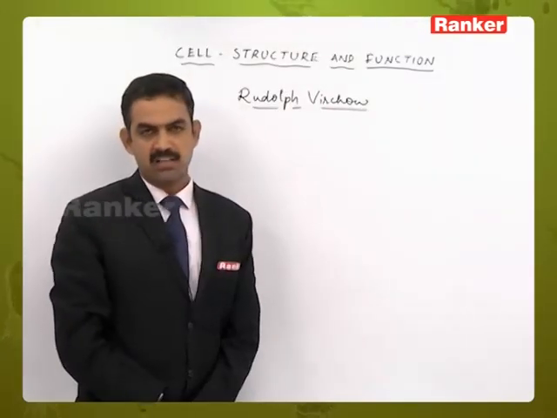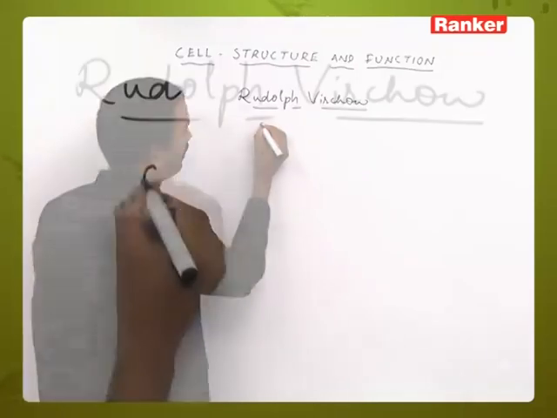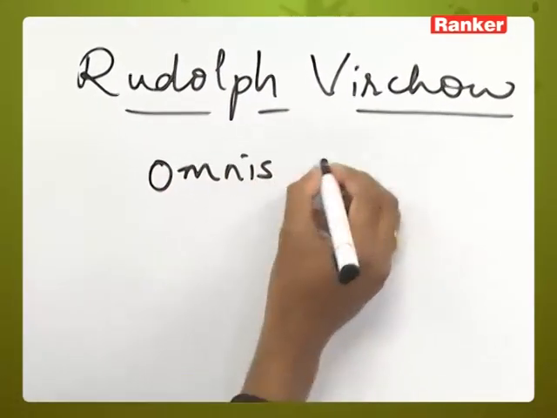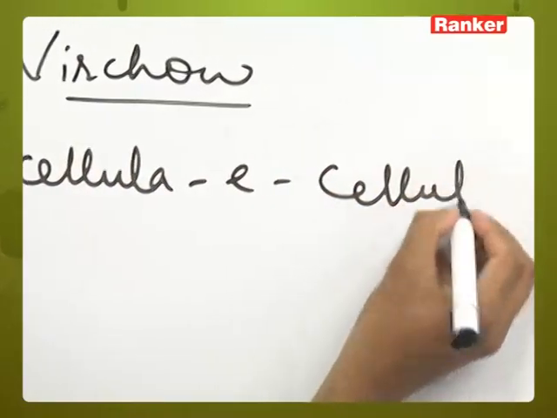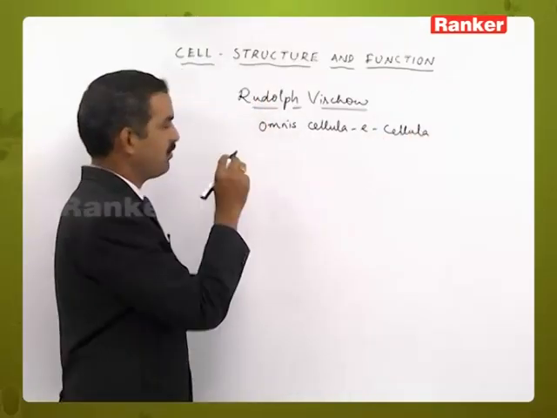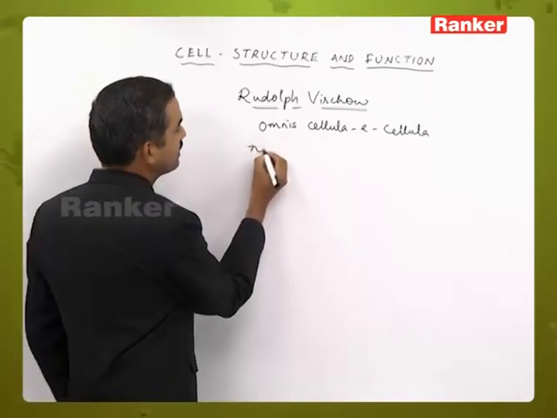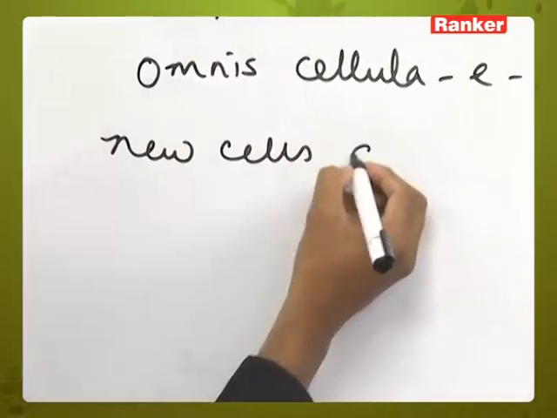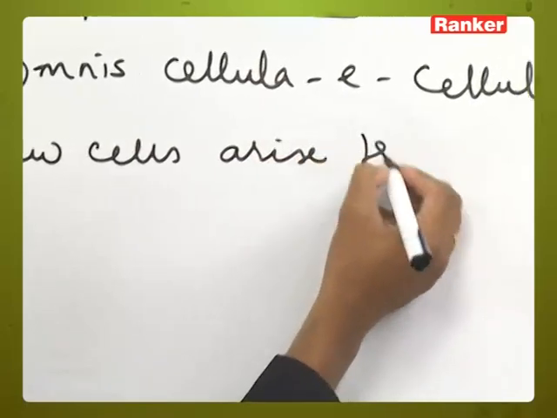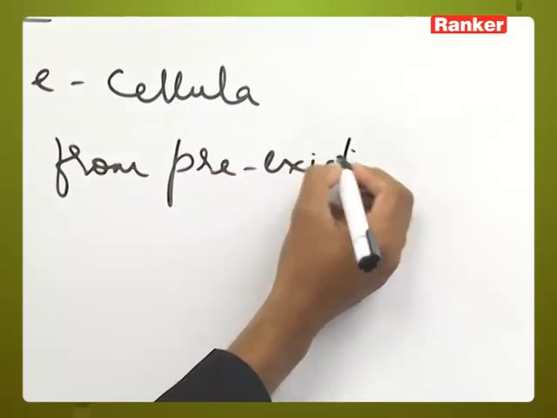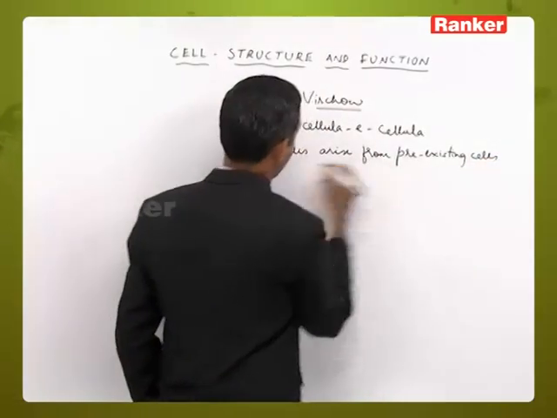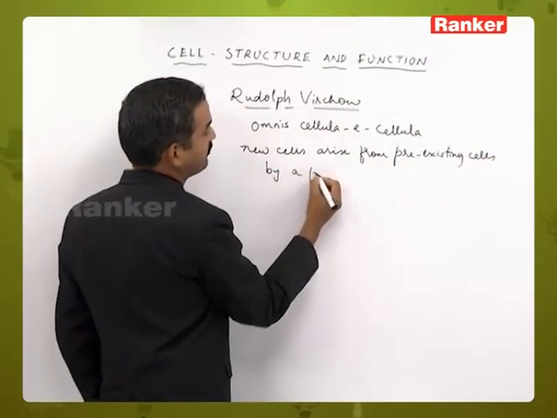According to this scientist, omnis cellula e cellula. According to this phrase, new cells arise from pre-existing cells by a process of cell division.